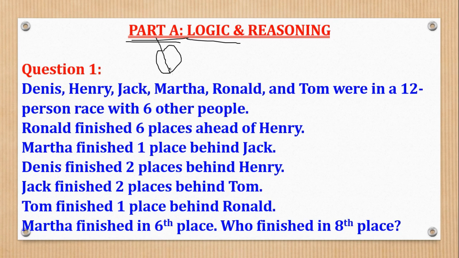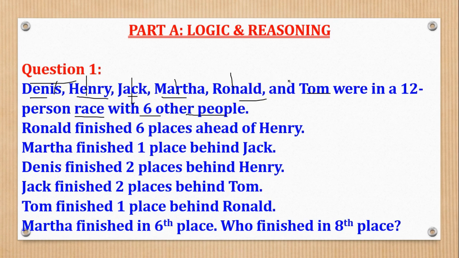Question 1 says, Dennis, Henry, Jack, Martha, Ronald, and Tom were in a 12-person race with 6 other people. So these are 6: 1, 2, 3, 4, 5, 6, and when you add on these 6 other people, you get the 12. Ronald finished 6 places ahead of Henry.